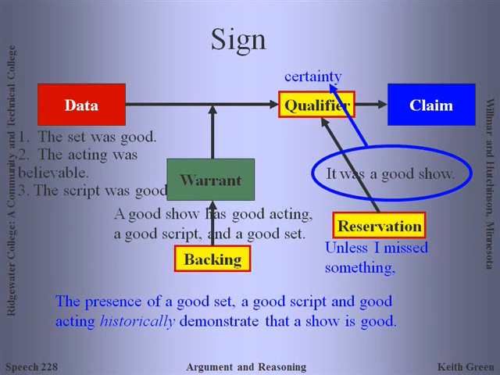Another argument by sign, it was a good show. Again, notice there's no qualifier put in here, so we'd have to assume certainty. A possible reservation, unless I missed something, but again, if it's not stated in the argument, we don't imply it, but for the sake of discussion here, that certainly could be a reservation. The warrant, a good show has good acting, good script, and a good set. So how would you back that? Well, you provide evidence that the presence of a good set, a good script, and good acting historically demonstrate that a show is good. So again, it's evidence to support that the warrant is a strong warrant.